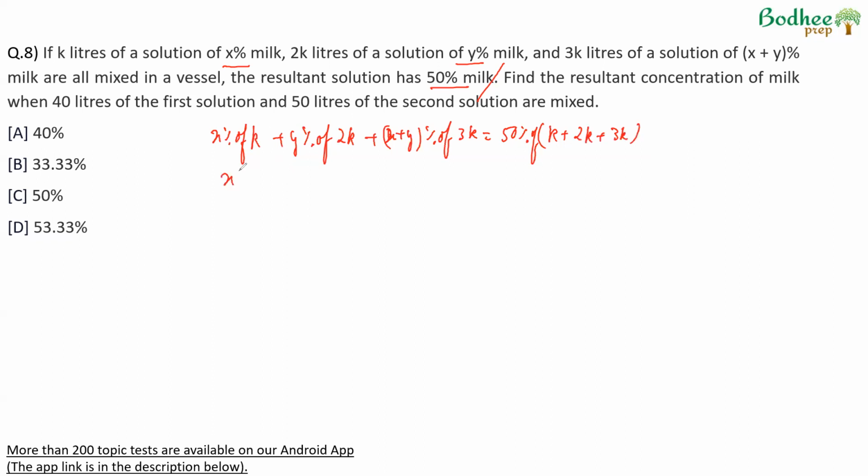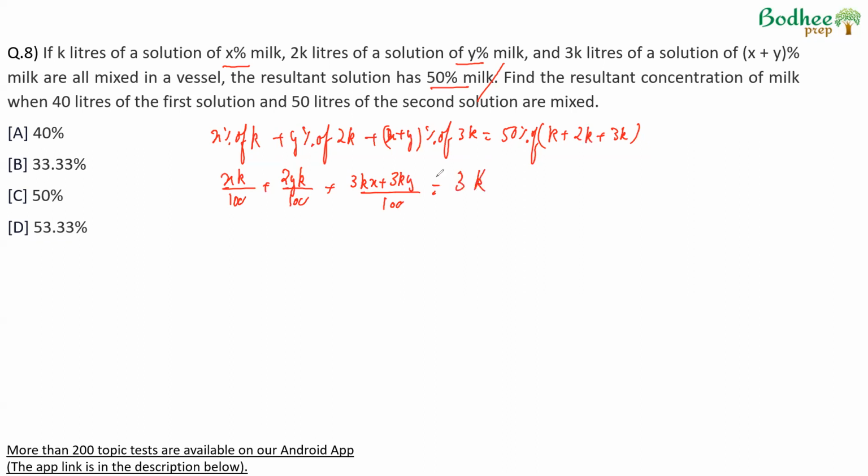So this means xk upon 100, x% of k is x upon 100 into k, plus 2yk upon 100, plus 3kx plus 3ky upon 100, is equal to 50%, which is 1 by 2. So 3k, 4, 5, 6k, 6k into 1 by 2 is 3k.